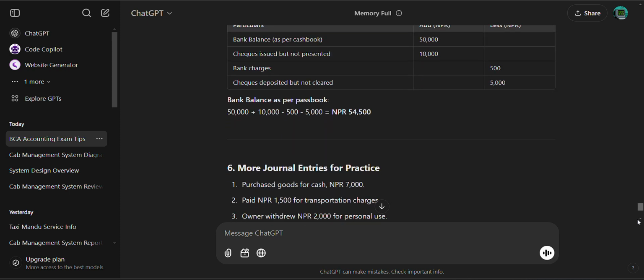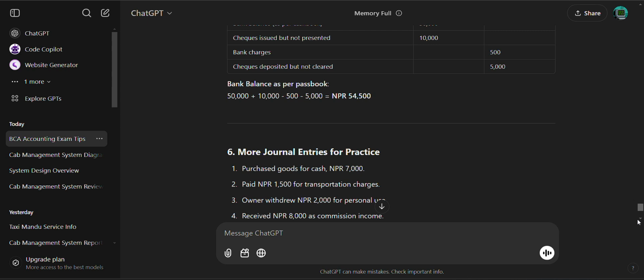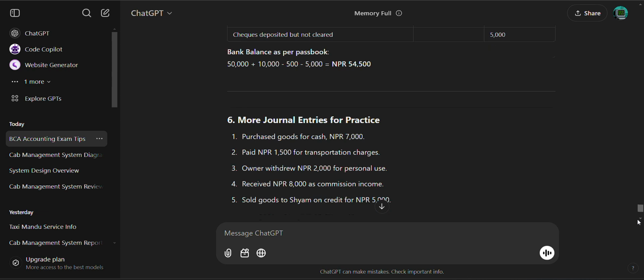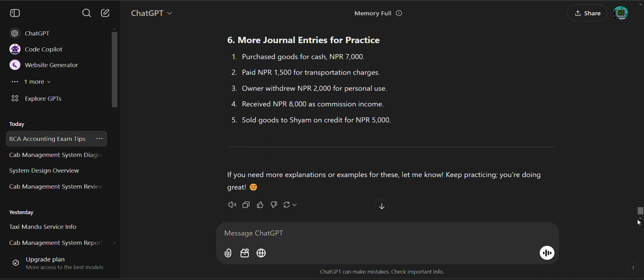Now, purchased goods in cash 7,000, paid 1,500 for transportation charge, owner withdrew NPR 2,000 for personal use, received NPR 10,000 as commission income, sold goods to Sam on credit for NPR 5,000. Now we have to solve this. Yes, we solve number 6.